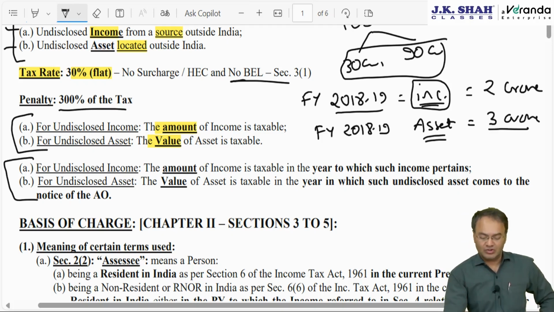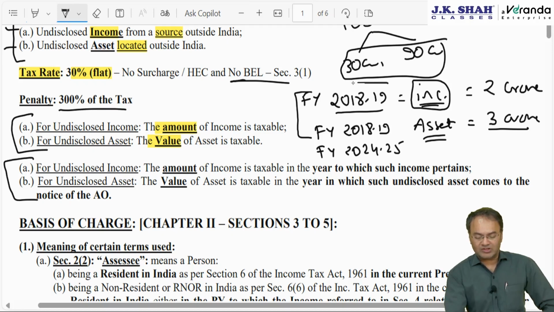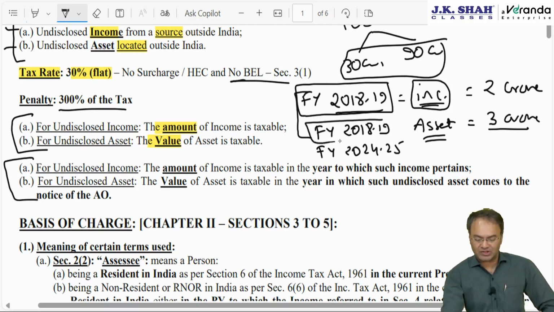But in which year? So the answer: both of them come to the knowledge of the AO in the current year, financial year 24-25. As per rule, income will be taxable in the respective year to which it pertains. Income pertains to financial year 18-19, so it will be taxable in 18-19. But as far as asset is concerned, the asset will be chargeable to tax in that year in which the asset comes to the notice of the AO.